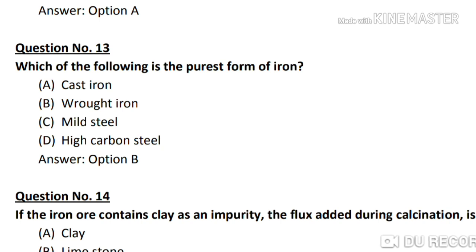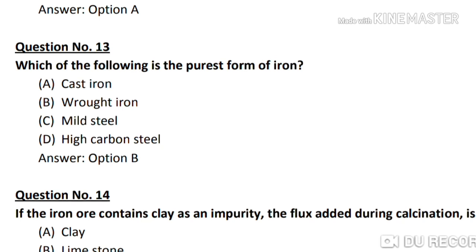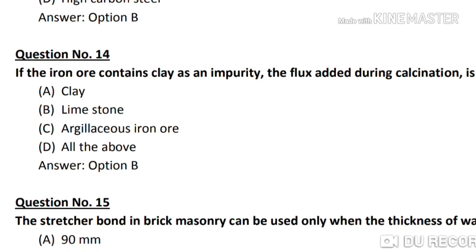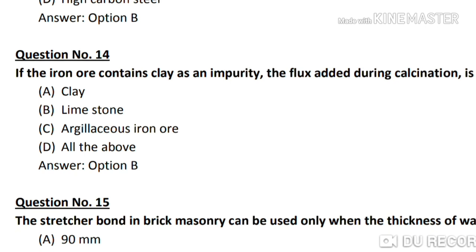Question number 14. If the iron ore contains clay as an impurity, the flux added during calcination is option A, clay, option B, limestone, option C, argillaceous iron ore, and option D, all of the above. So the correct answer is option B, limestone.